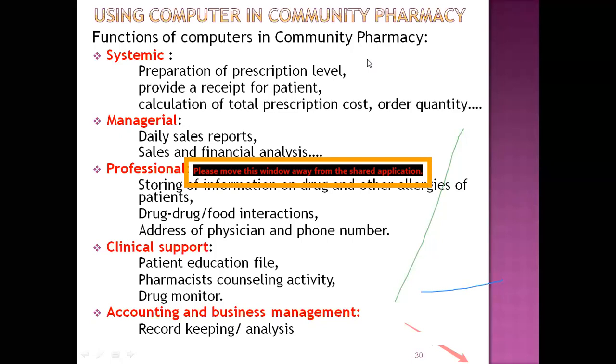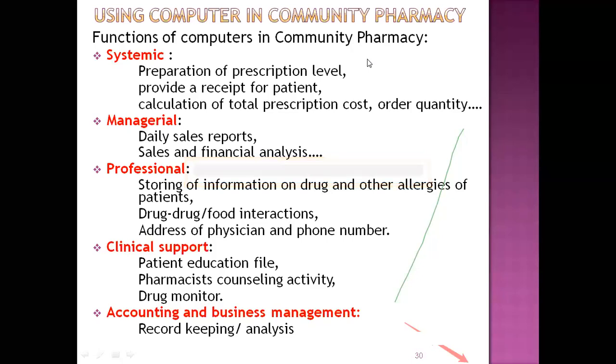Professional use, that is storing necessary information provided to the patients, drug interactions, addresses of physicians and phone numbers, clinical support, that is counseling, drug monitoring you have to observe and record over there, and finally record keeping of finance, profit, loss you have to maintain.